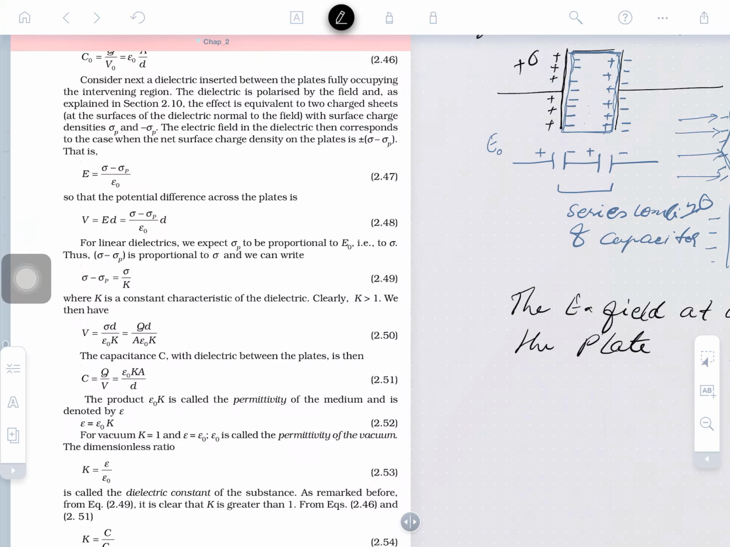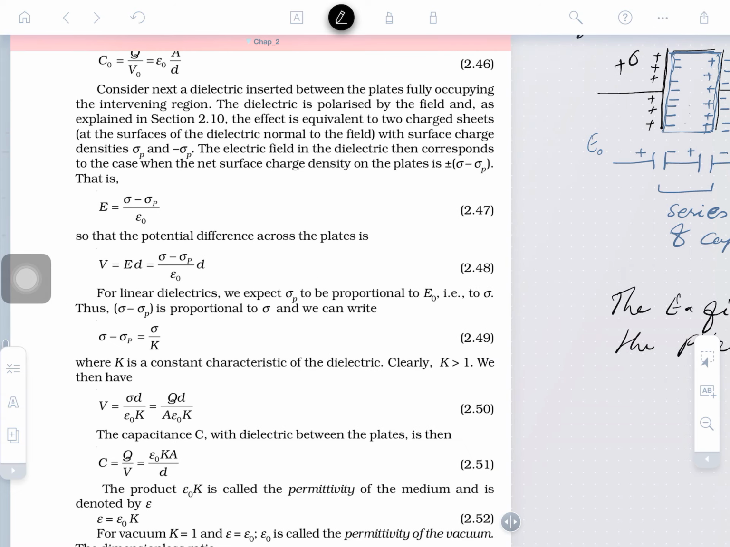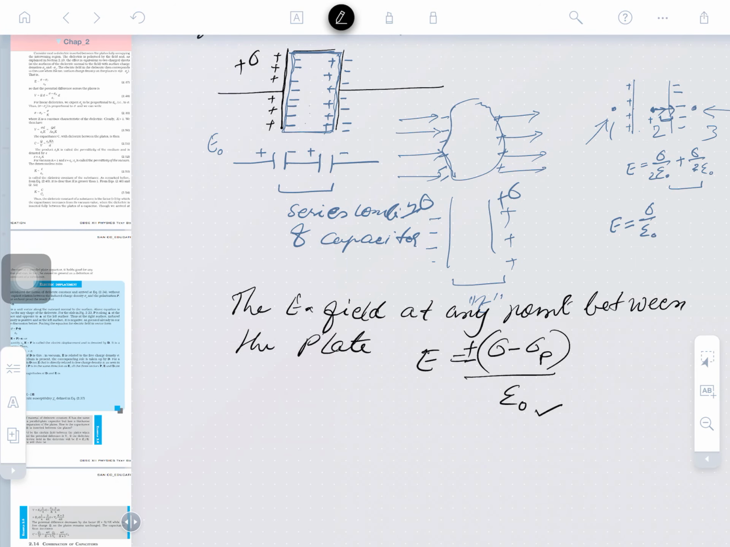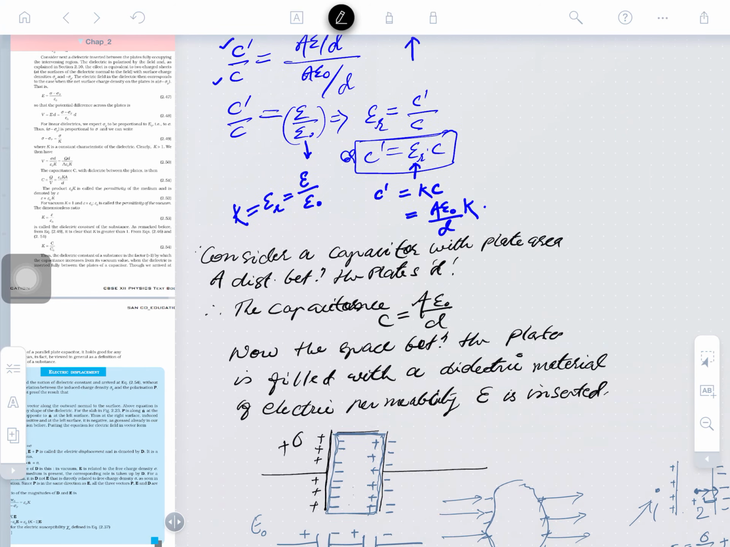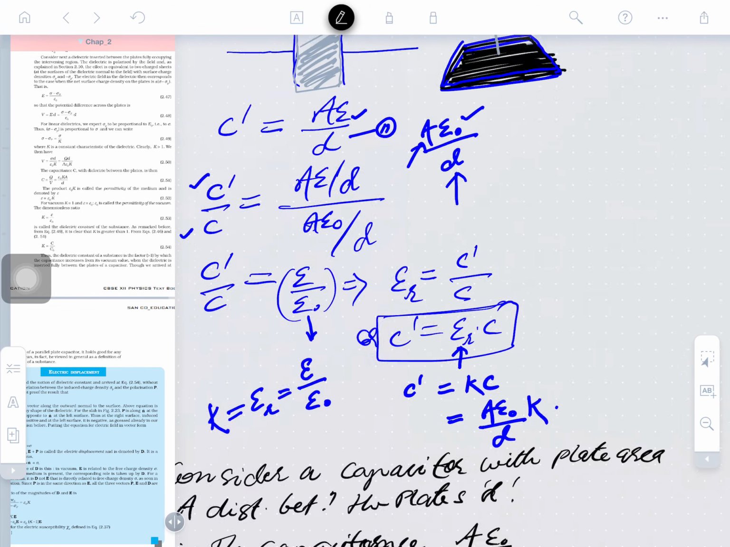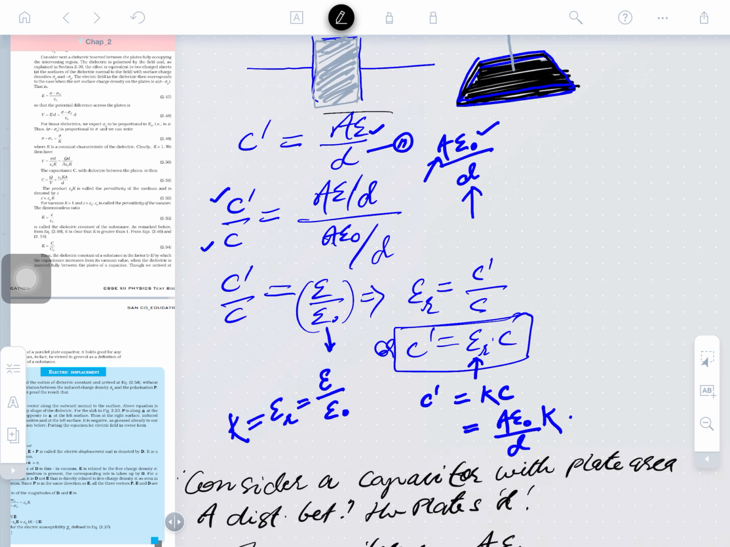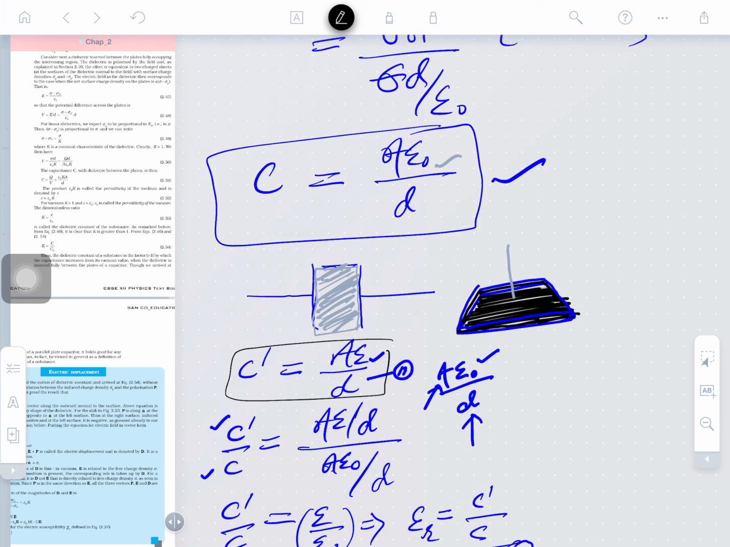Epsilon naught is what here? Electric field is sigma upon epsilon, where epsilon naught is the permittivity. So what will you take here? Epsilon naught, according to the formula. You may see this formula is to be replaced here in the place of sigma upon epsilon. Clear, guys?